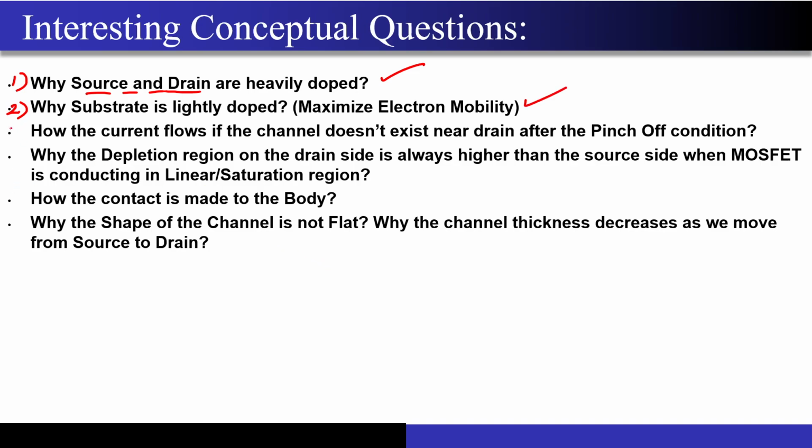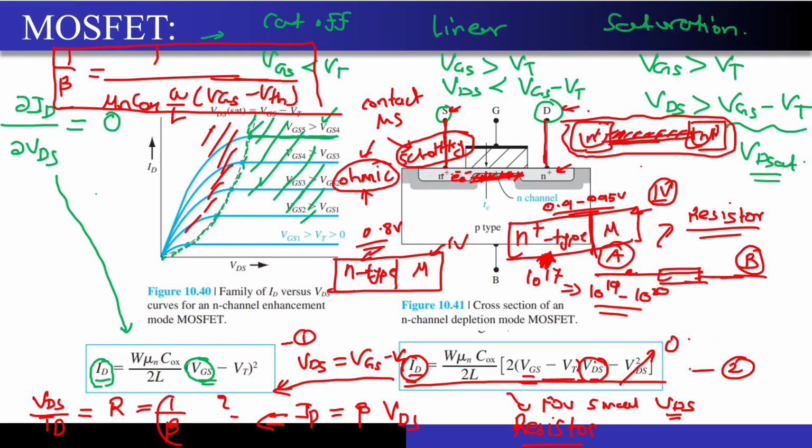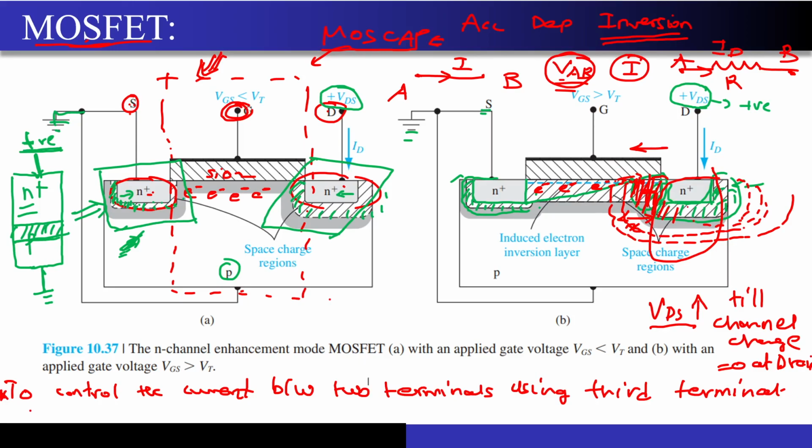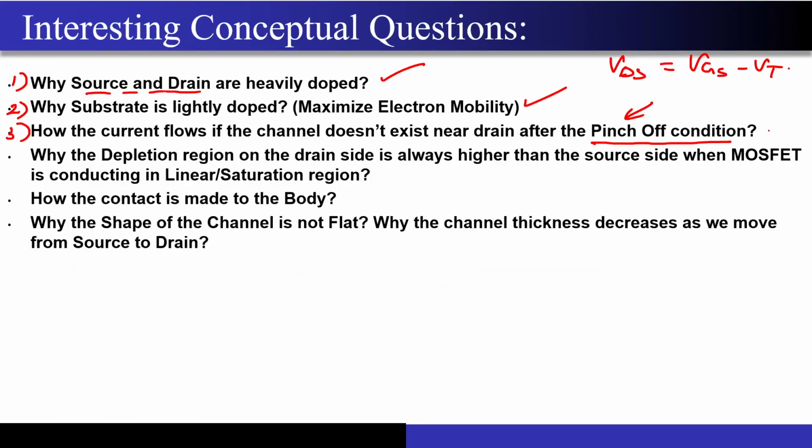Now this question we have already covered: how the current flows if the channel does not exist near the drain after the pinch off condition. The pinch off condition is nothing but VDS equal to VGS minus VT. I have shown you one diagram. In this region, there does not exist any channel, but we have seen that as you increase the VDS, the depletion region will also keep on increasing, and the electric field present in this depletion region will be so strong that any electrons present near the end of this channel will all be pulled away by this electric field. We have already seen this, I have already explained this.